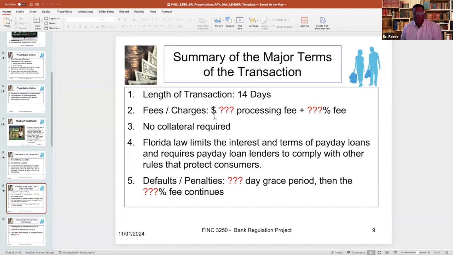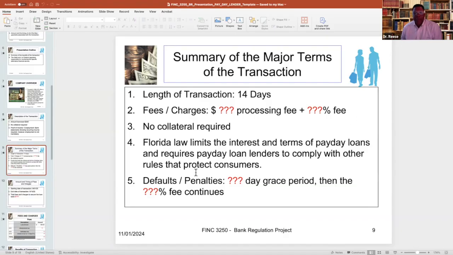What I want you to determine is what fees and charges there are, if there are any processing fees, etc., both as a dollar amount and as a percentage. I also want you to determine when your loan would be in default. So in other words, after the 14 days, are there any grace periods associated with the repayment of the loan